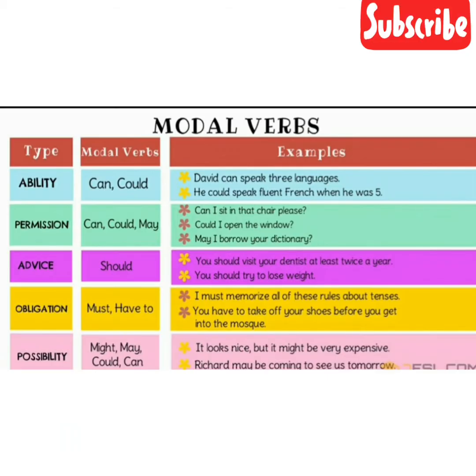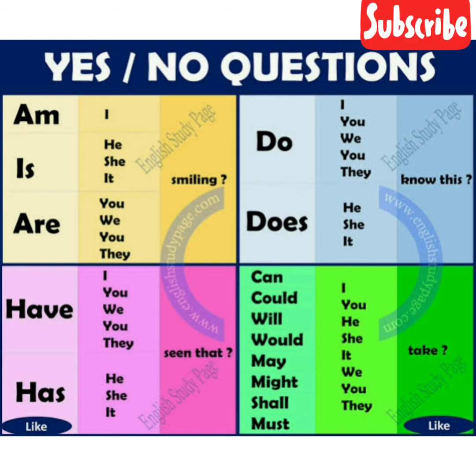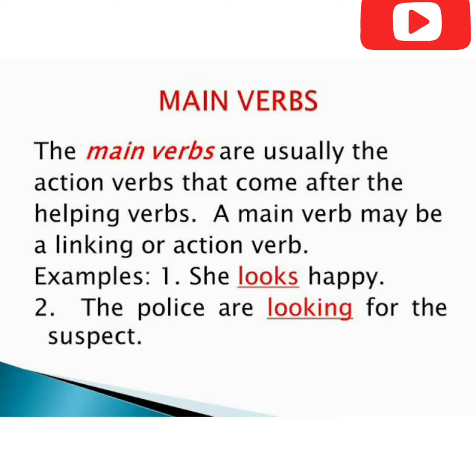Modal auxiliaries: will, would, shall, should, can, could, may, might, must, ought, need, etc. are called modal auxiliaries. All these verbs support the main verbs for suggesting potential, expectation, permission, ability, possibility, and obligation. They never change their form, and they are used with both singular and plural subjects, and these are also used to frame affirmative, negative, and also yes or no type questions. You can see the examples in the given image.